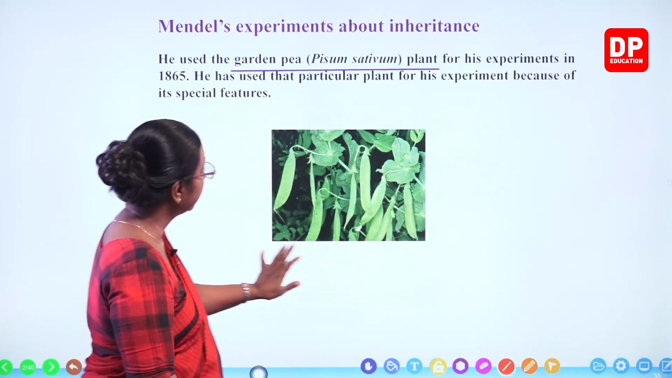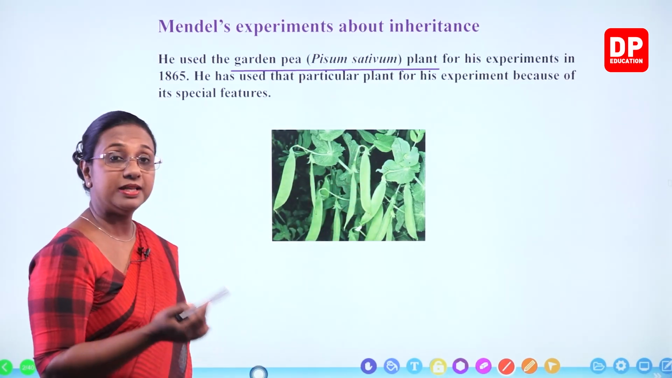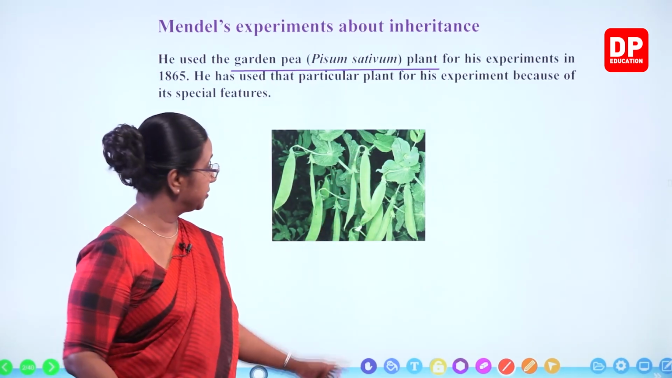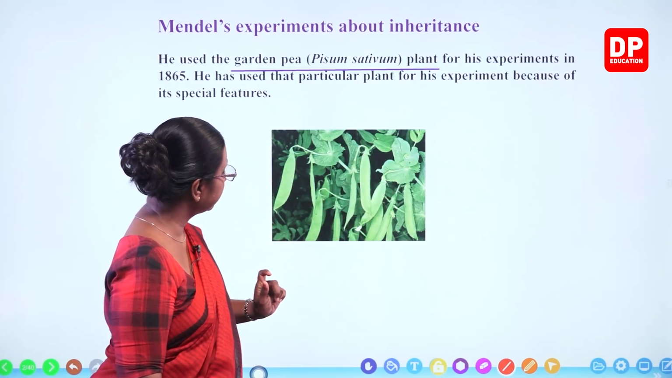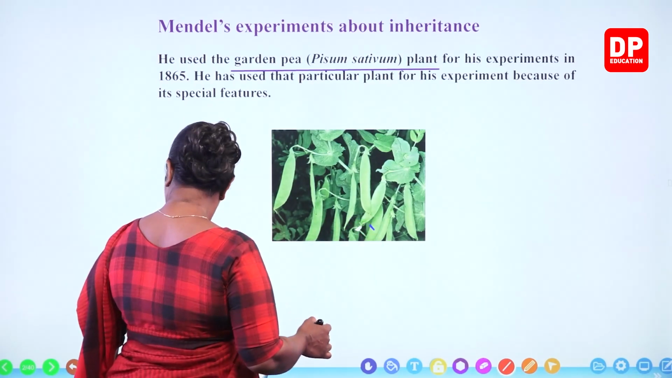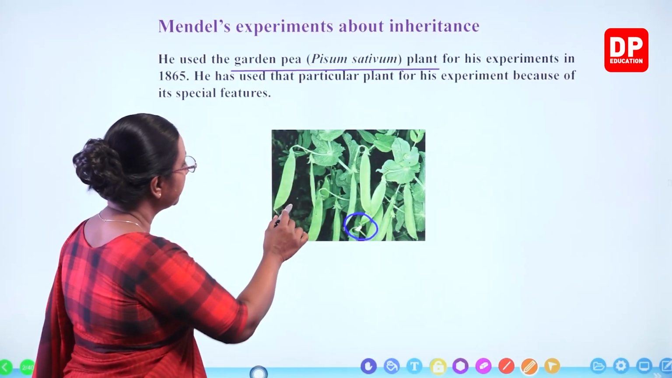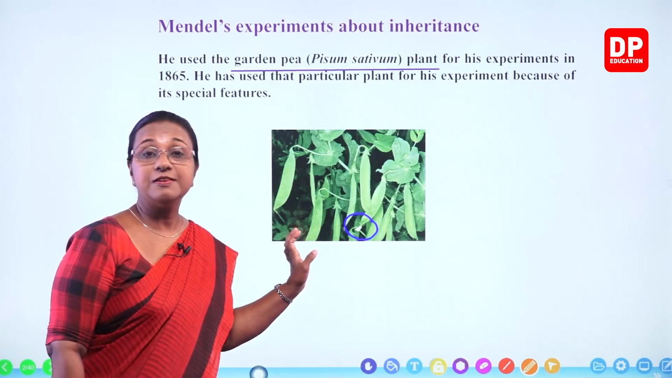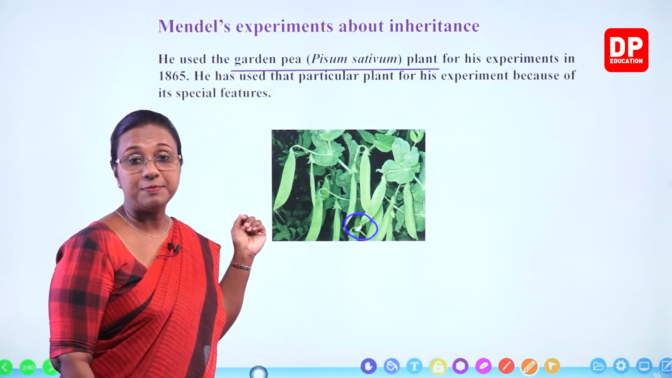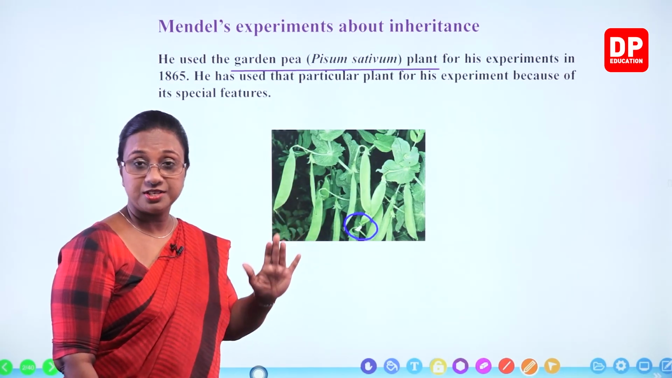So here you can see the garden pea plant. You can see the pods. We discussed pods, if you remember, in the previous chapter also. This is a pod. Inside the pod you get the seeds. So these are green color pods. You can see the leaves and you can see a small white color flower there. So this is the white color flower, then the pod. So these are all external features that are used to identify the garden pea plant. And we said the external features are also inherited from one generation to the other.